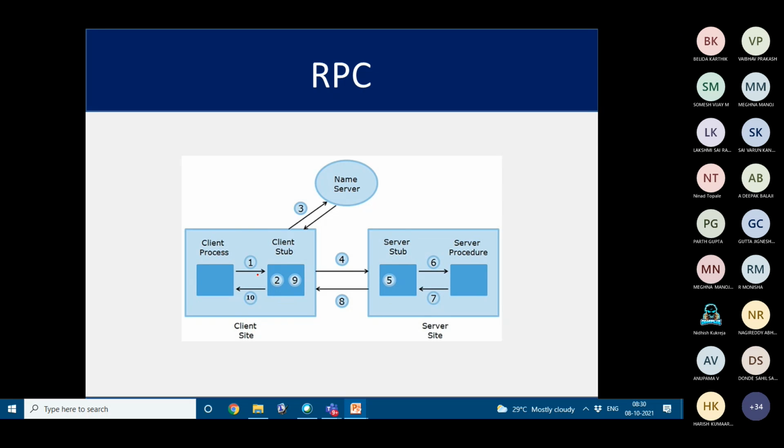Whenever the client process wants to communicate or invoke something, it contacts the client stub, and the client stub takes help of the name server. After that, it sends the information to the server stub, and the server stub implements the server procedure. Then it sends the result back to the stub, and via the client stub to the client process. This is how RPC is implemented.